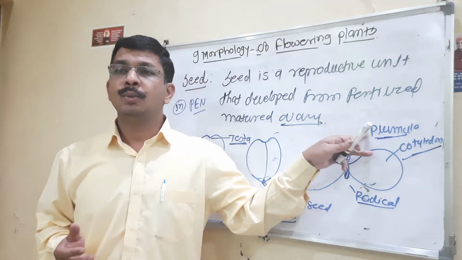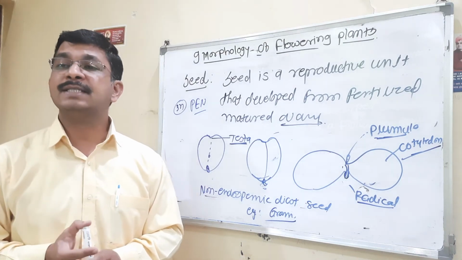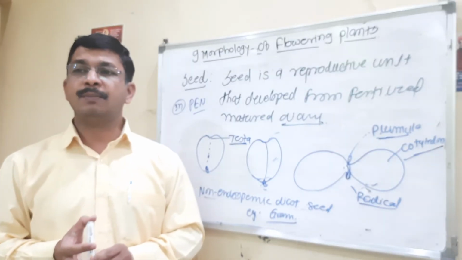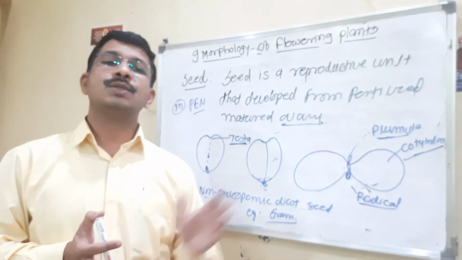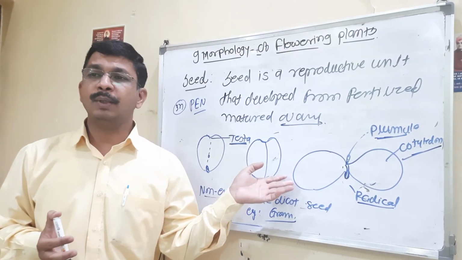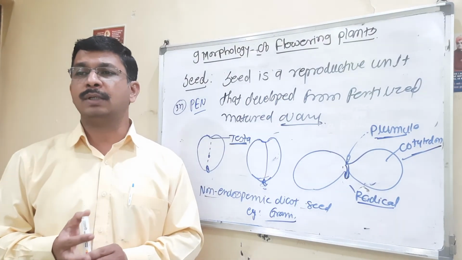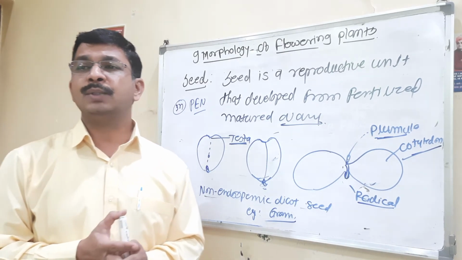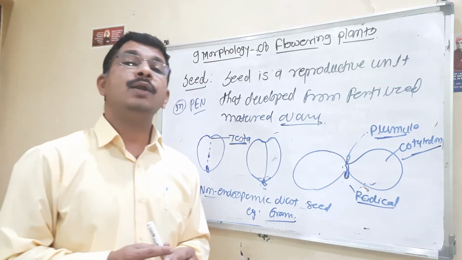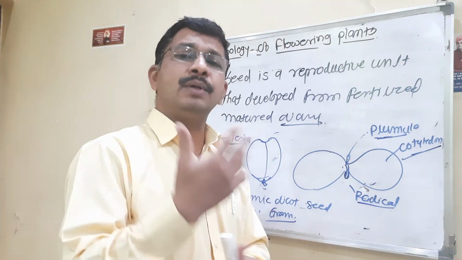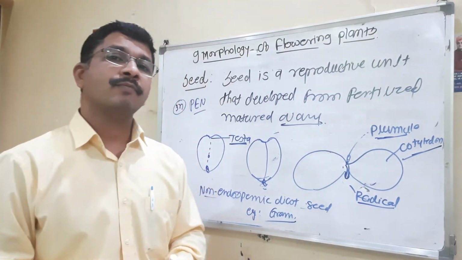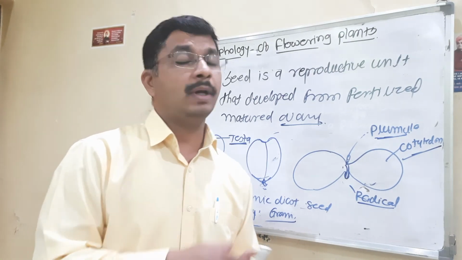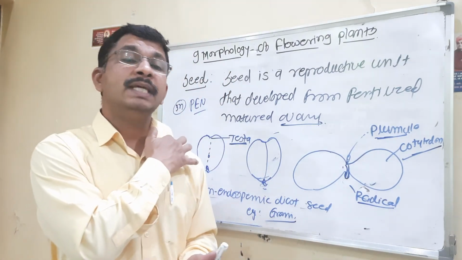The part of the embryonal axis between the cotyledons, that is the plumule, is the epicotyl, while the part between the cotyledons and radicle is the hypocotyl. The nutritive tissue in the seed is called endosperm.